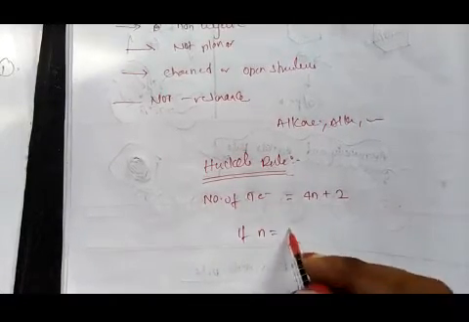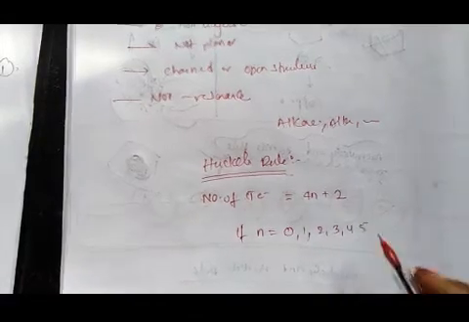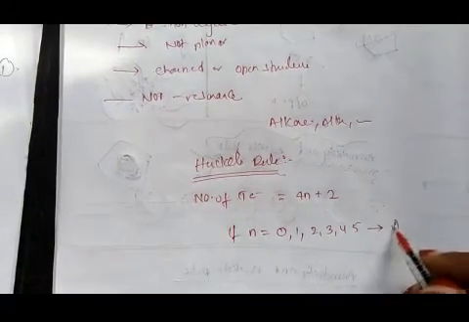If n is equal to 0, 1, 2, 3, 4, 5, then the compound is aromatic.